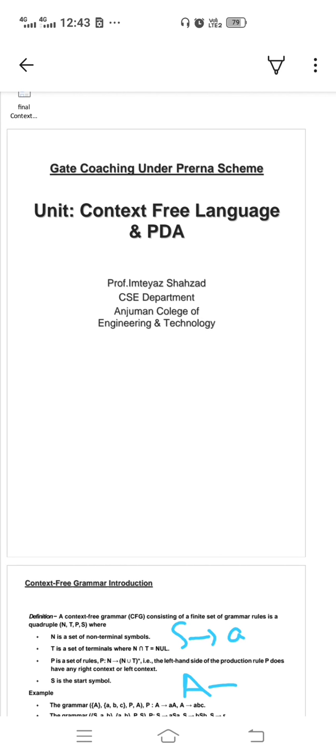Hello everyone. In this lecture, we'll study what is context-free grammar and what is context-free language, and the automata used for the context-free language, that is pushdown automata.